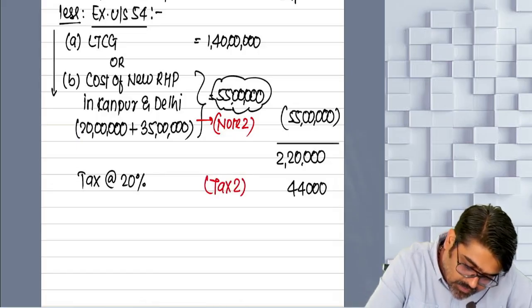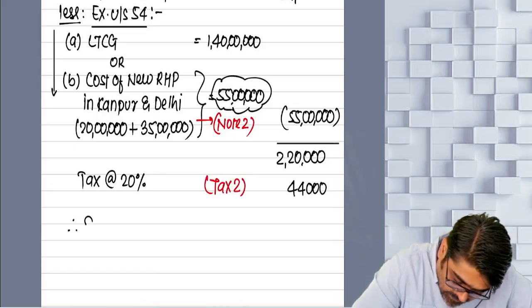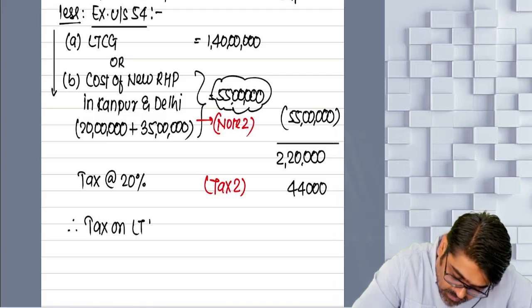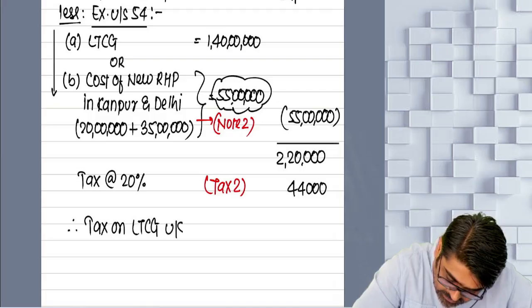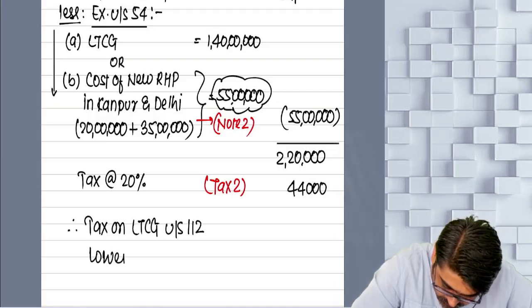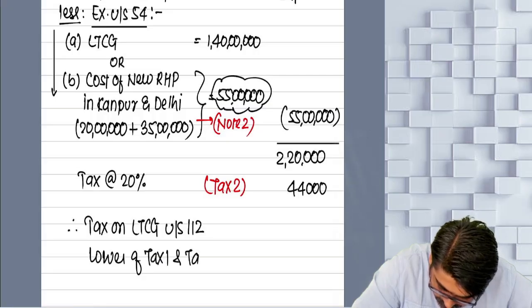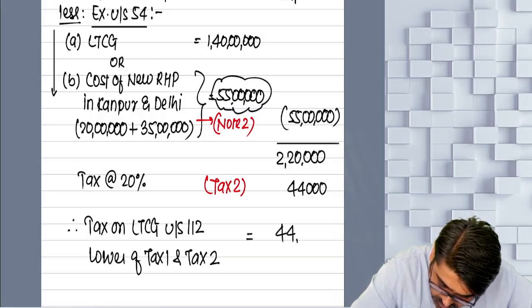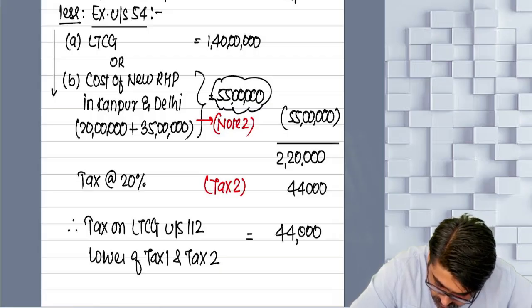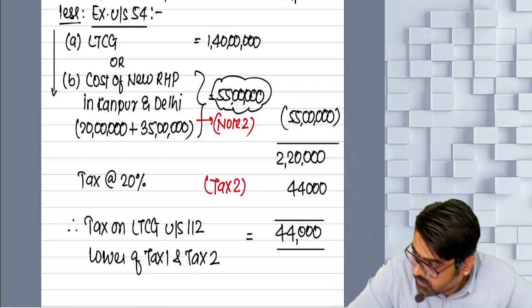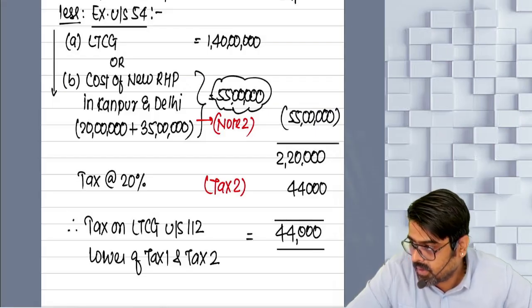So therefore tax on LTCG under section 112 shall be the lower of what? Tax 1 and tax 2. That is equal to 44,000. Will you pay 10 lakh rupees tax, or you are satisfied with 44? Pay 44 only.